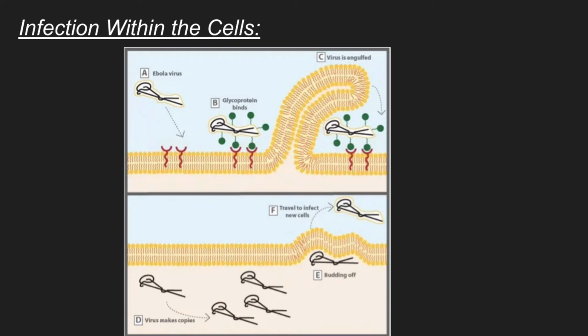And at point D, once it's inside of the cell, the virus RNA is uncoated, at which point it hijacks the human cell's proteins to create more copies of itself. At E, once new viral particles have been assembled, they move into the cell membrane and bud off, at which point they can travel and infect new cells, as seen at point F.